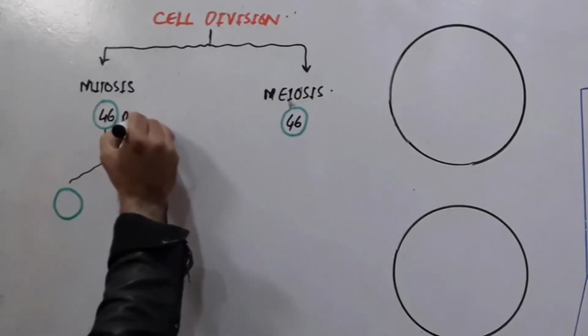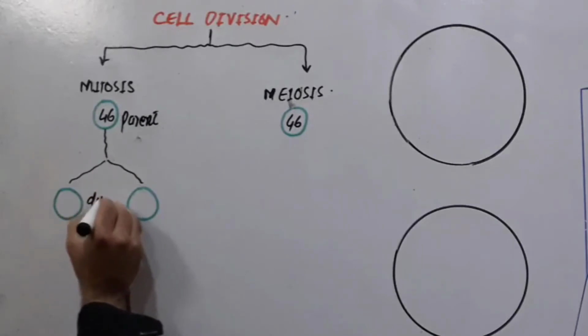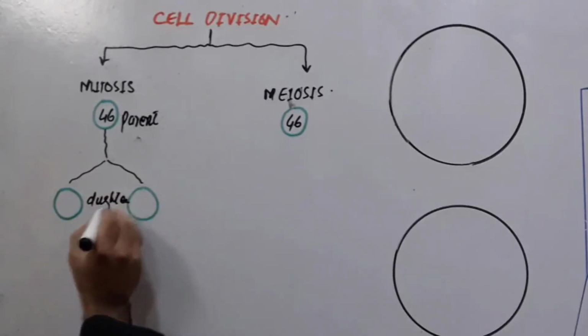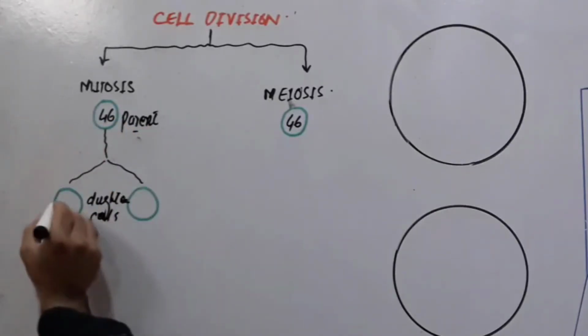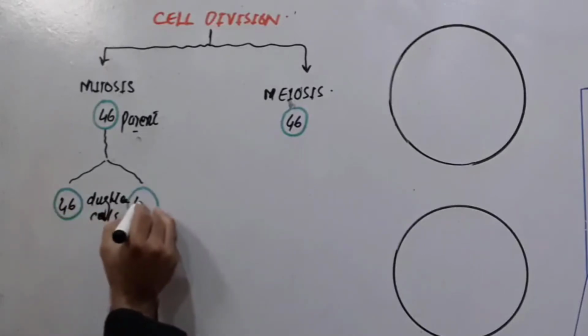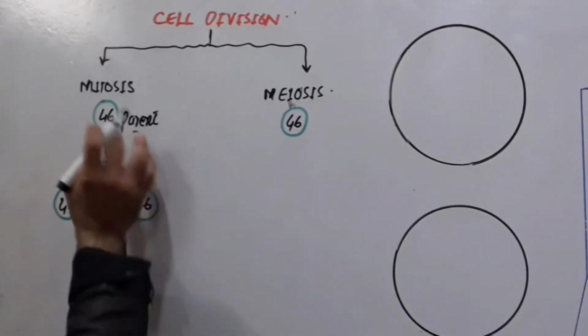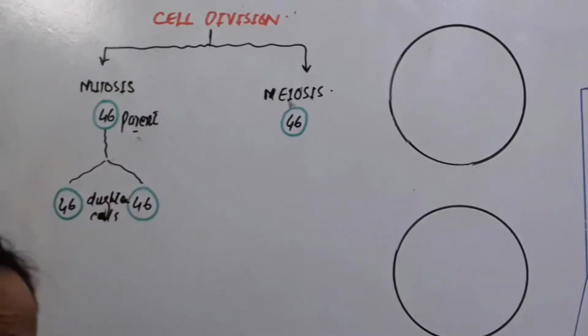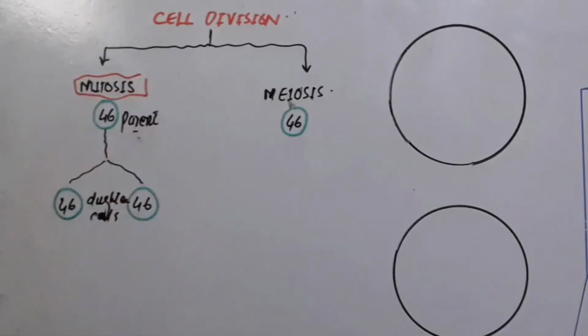Here is our parent cell, and the cells which are formed are called daughter cells. The parent cell has 46 chromosomes, and the daughter cells also have 46 chromosomes. Such division is called mitosis.